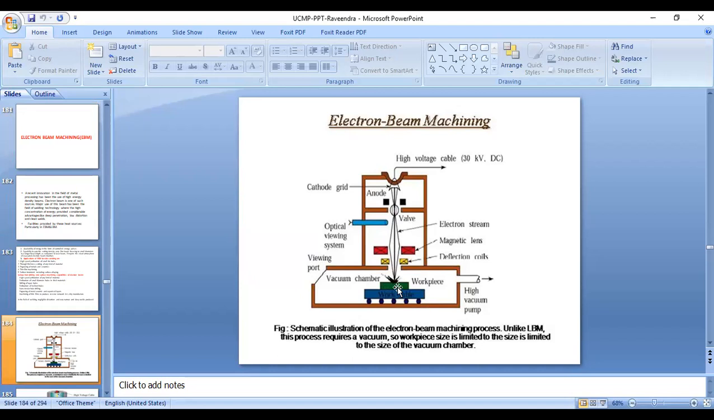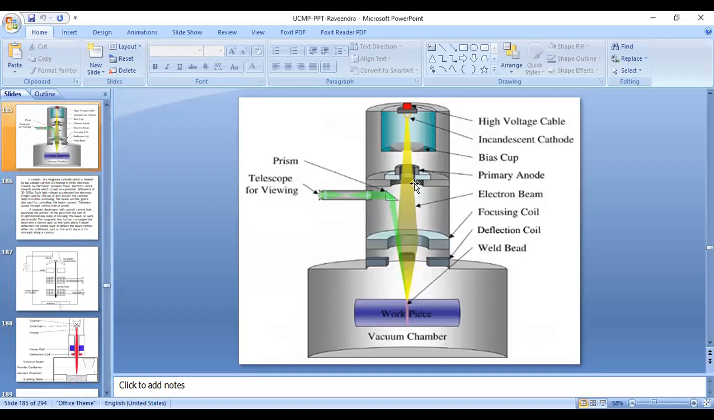So finally, all beams travel as a single beam and touch the workpiece, which is kept in the vacuum chamber. As soon as the electron beam touches the workpiece, the electrons strike the workpiece. Because of this, heat is generated. That heat we utilize to melt the work material in this process. See, this is the high voltage cable, and this is the grid bias. This is the primary anode, electron beam, and this is the deflecting coil and focusing lens. So this focusing lens will make all beams focus onto a single point and travel as a single beam onto the workpiece.